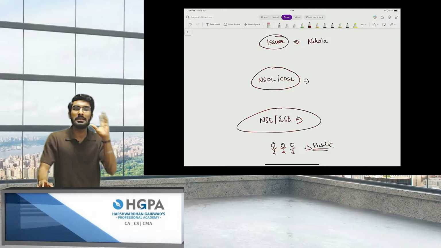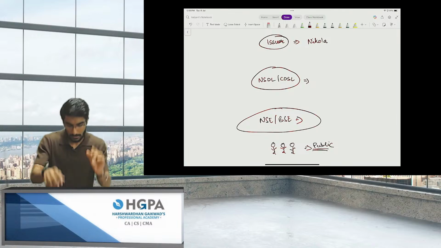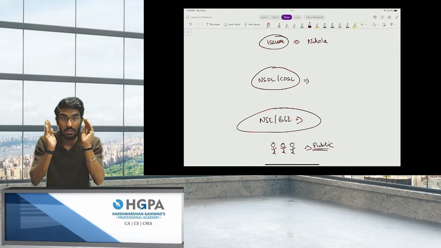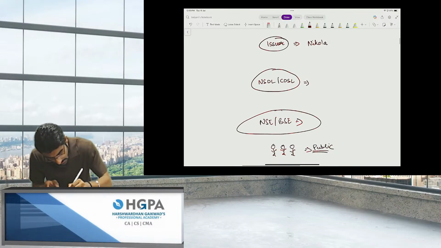Now, let's assume that instead of shares, Nikola is giving the shareholders gold. They are giving them gold. Just instead of shares, it is gold. Just visualize it, people. Gold.